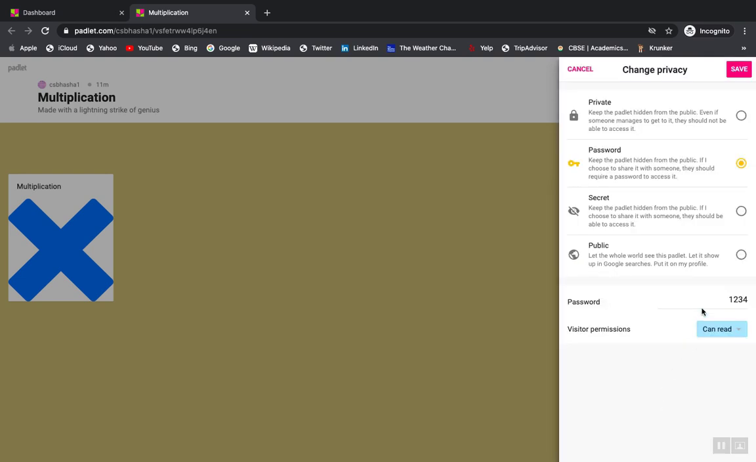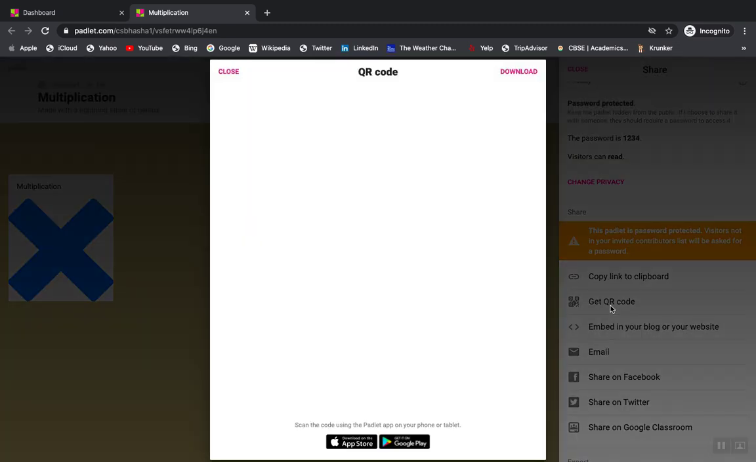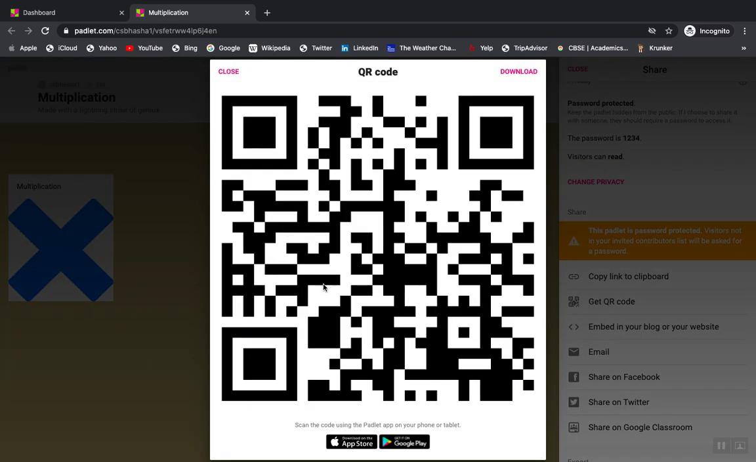So if they can only read is what I want to save, the password is saved. Now how do I share with my students? There are two to three options of sharing it. What you can do is, you can get a QR code. If your children are looking at your screen, or your colleagues are looking at your screen, they can scan the QR code. That is one option.